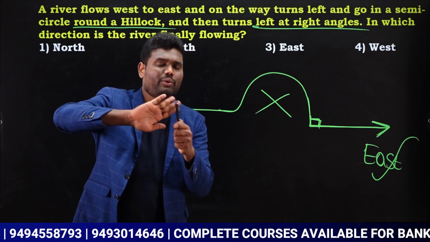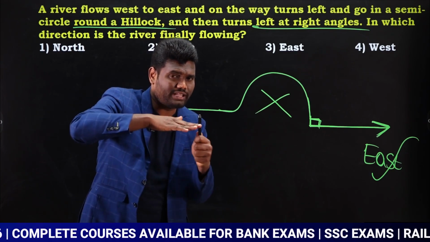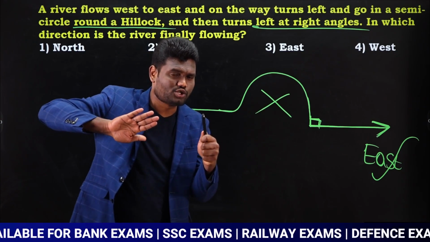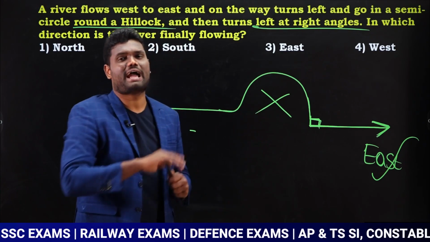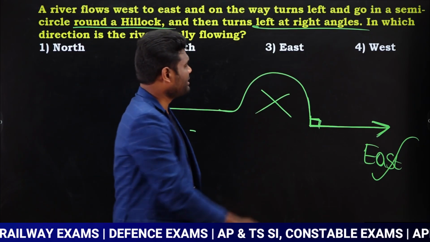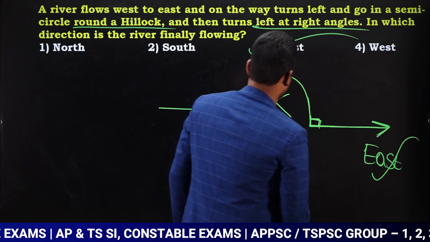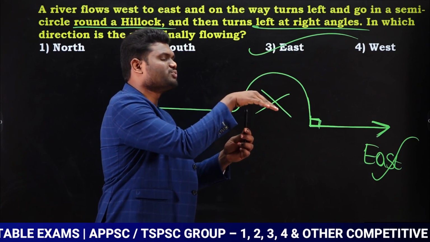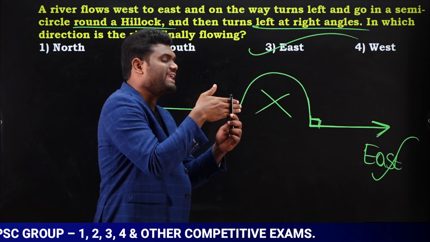So it traveled, and now it came to the middle. What happened? Water can't flow there, as water should flow over that. So what will the water do? Water will travel in this way. Yes or no? The same we have represented. So our answer is nothing but the east direction. Is it clear? This is the exact question that came in the examination. It went and now it is turning in this way.